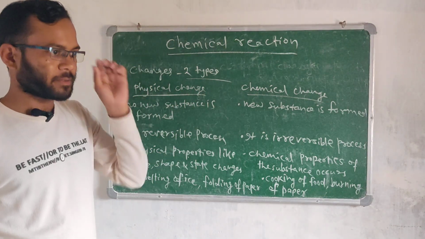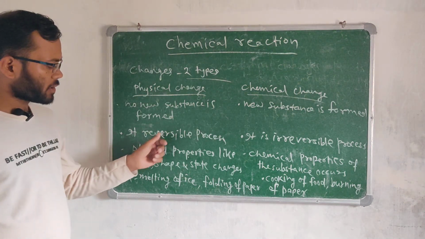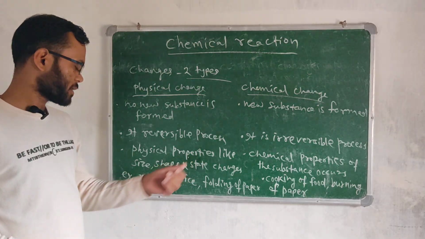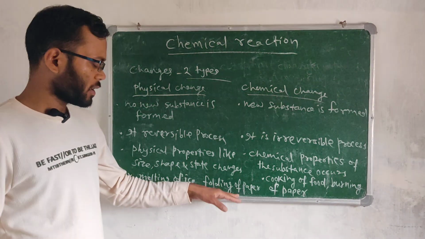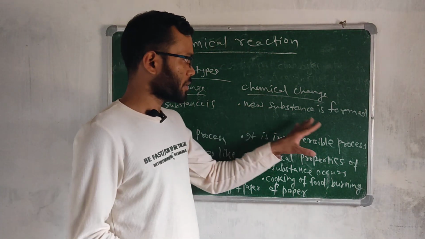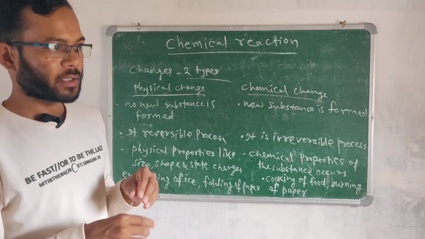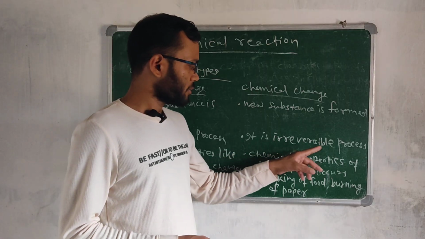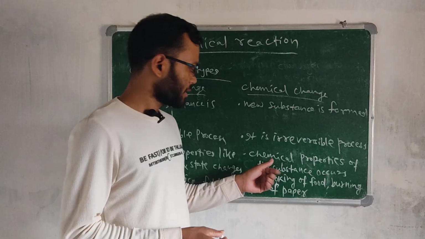In physical change, no new substance is formed, it is reversible, and physical properties like size, shape, and state change, like in melting of ice and folding or tearing of paper. But in chemical change, a new substance is formed. When we burn the paper, it is converted into ash, the new substance. It is irreversible. We cannot get the same paper back from the ash.